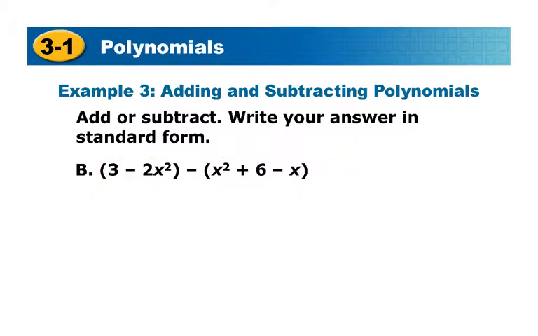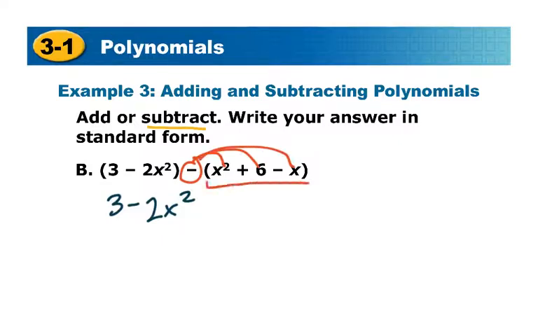Alright, the next one is just a little bit different because it's actually the subtracting. So what I do every time that it's subtracting is I take the time to rewrite it, having distributed the negative. So every one of these pieces in this second term here is going to actually be the opposite sign of what it was originally.